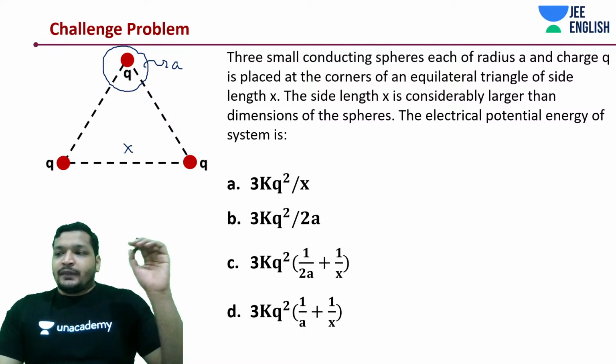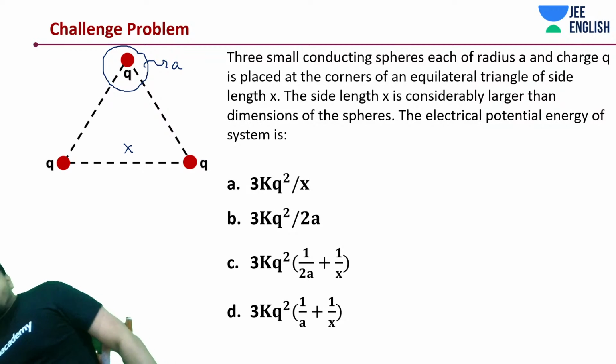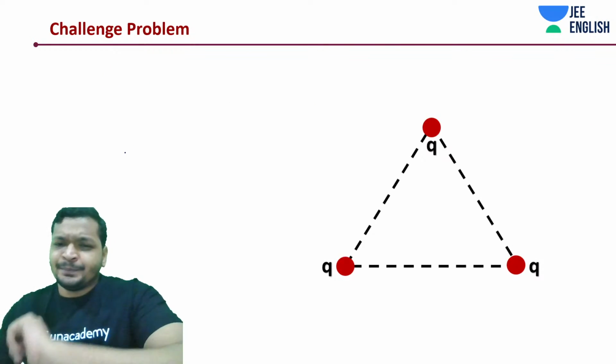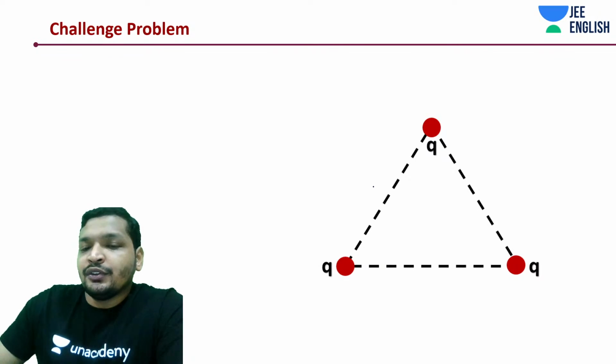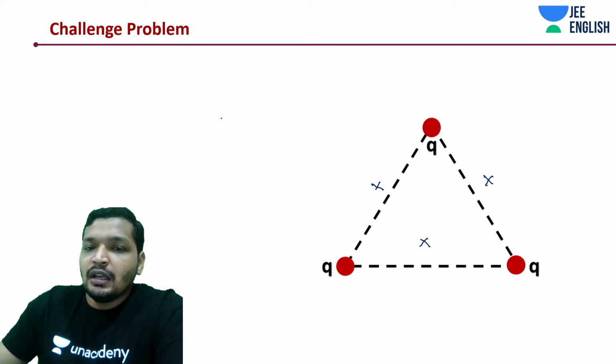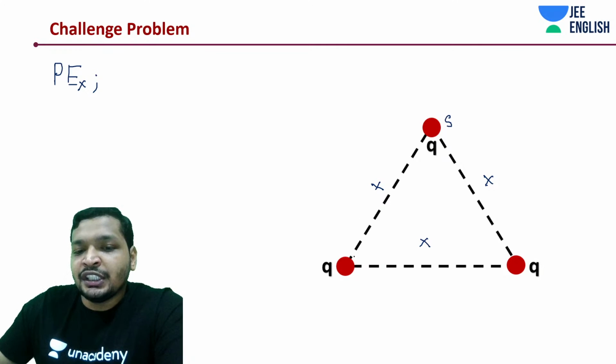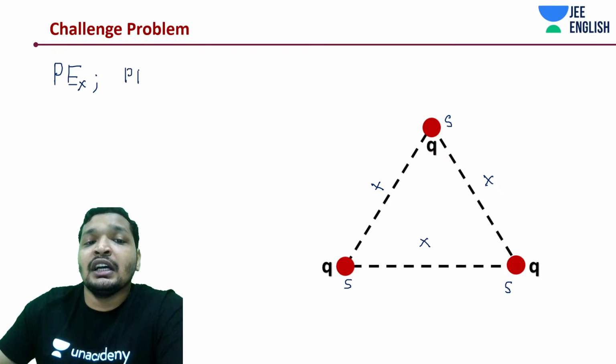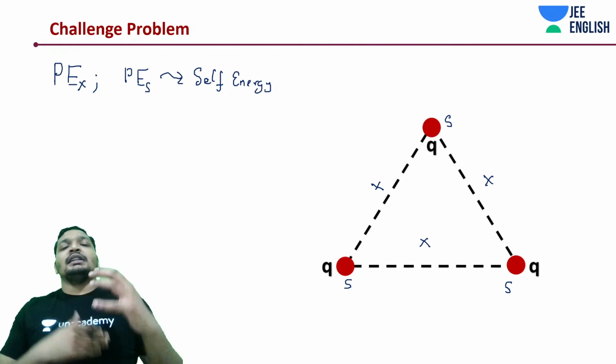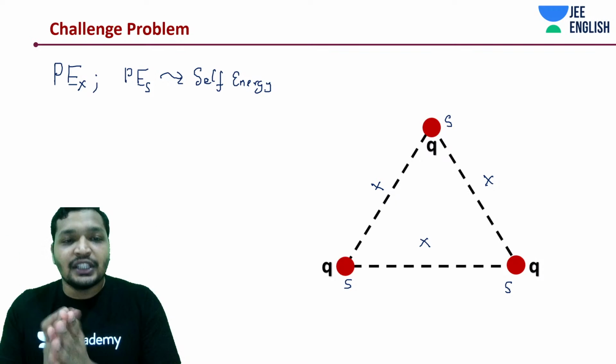Alright guys, it's time now. Let's get into this problem. It's a simple one. One, there exists, due to this x distance between the charges, as if the charges are placed at the center, a potential energy of the system due to the separation x. And there is also, due to the shells, these are conducting spheres, a potential energy associated with them, which is the self energy. The potential energy that has been developed in assembling these shells.